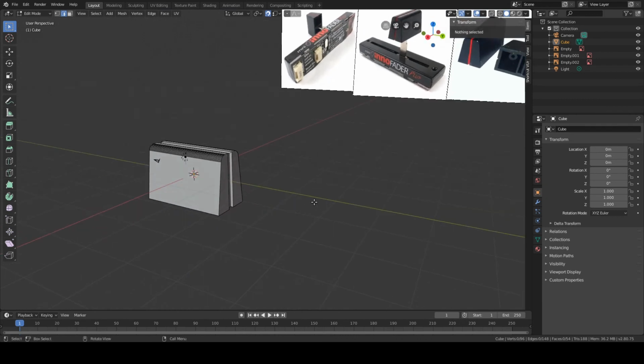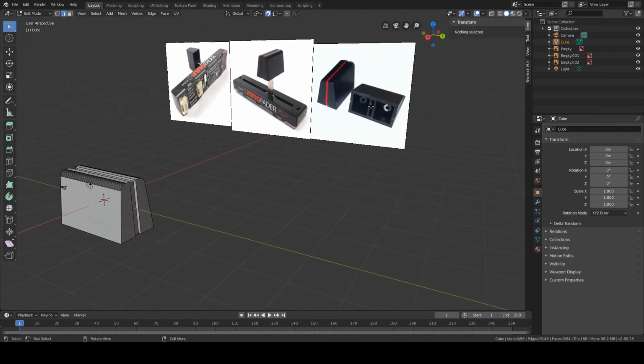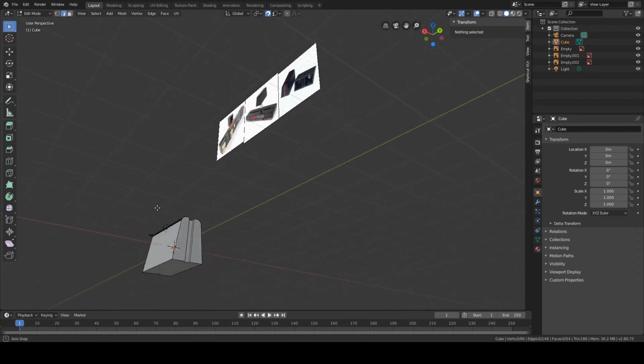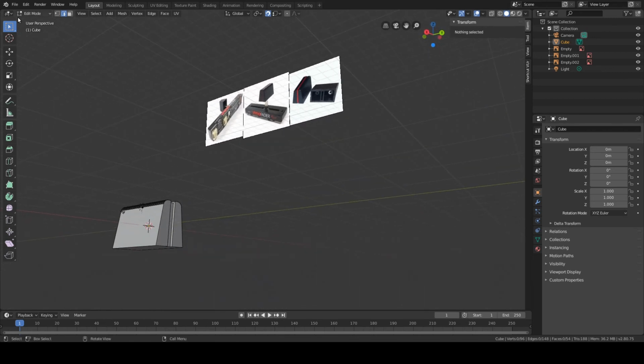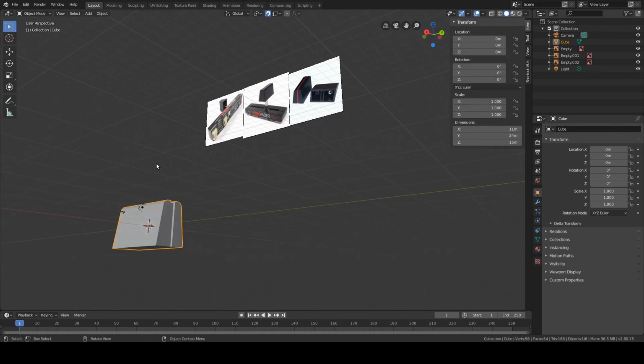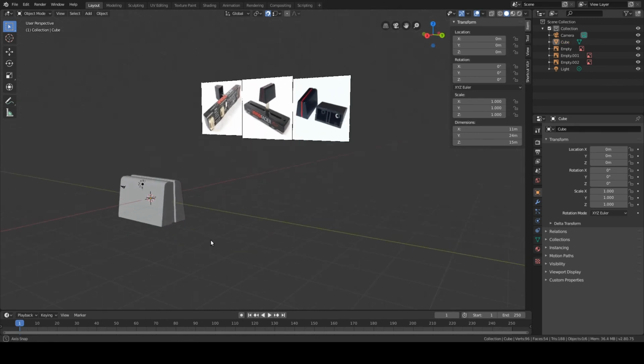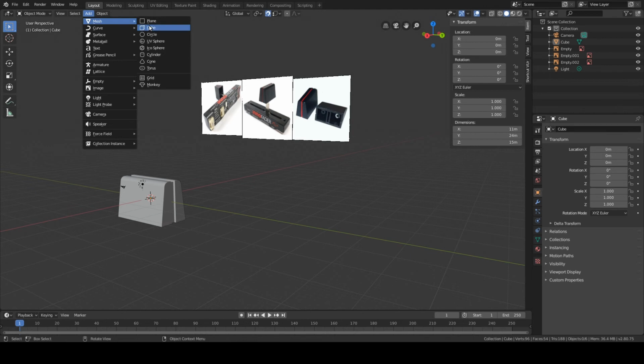The next step is I want to make a hole for this component here. I go to object mode. Add mesh cube.